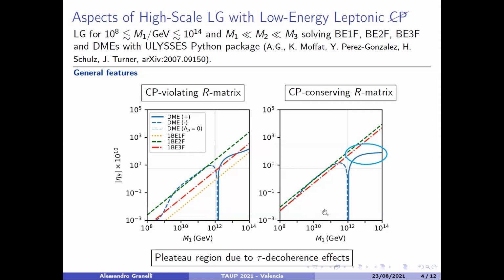This is because the single flavor Boltzmann equation, in this case of low energy CP violation, predicts zero asymmetry, because it doesn't take into account the quantum tau decoherence effects, while the density matrix equations do take these effects into account, and actually these are enough to produce, as you can see, a plateau region in the baryon asymmetry. So the baryon asymmetry, because of these tau decoherence effects at high scale, is independent of the scale.